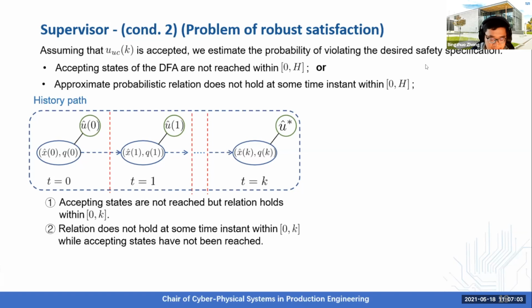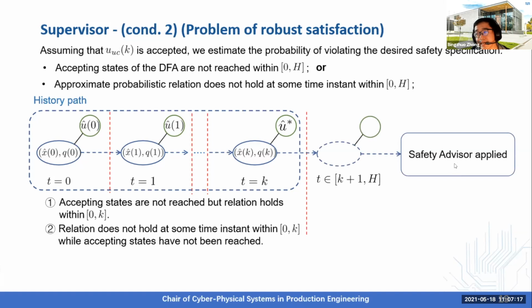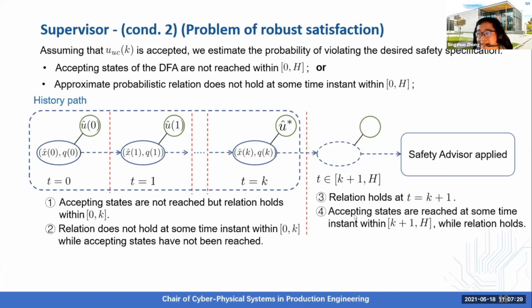in general, we see whether eta can still be respected, at least by using the safety advisor afterwards, assuming that UUC is accepted. Therefore, we consider the safety advisor is applied afterwards, and correspondingly, we compute the probability that the relation holds at the next time instant, and the probability that the accepting state is reached at some time instant afterwards, while the relation holds all the time.